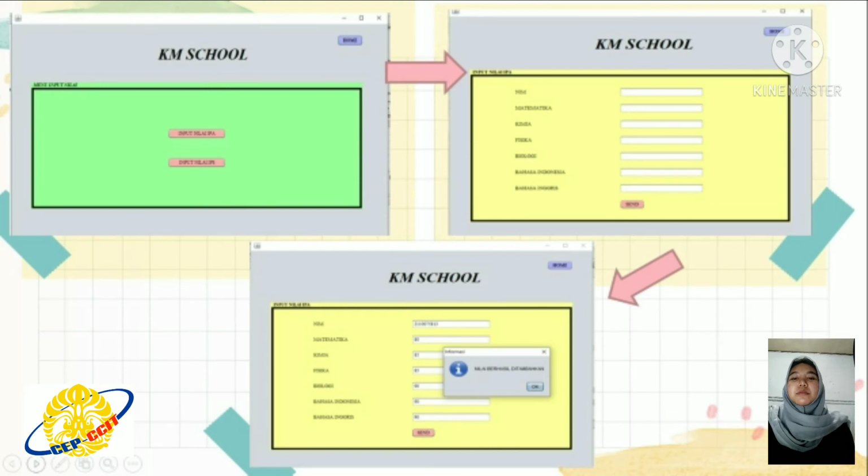Next slide is the second menu. There is a menu input nilai. If the user chooses the second menu, the program will display menu input nilai. There are 2 majors. The first is science and the second is social. So user chooses one of them. The program will display input nilai IPA or IPS. After the user inputs data, the program will display information.